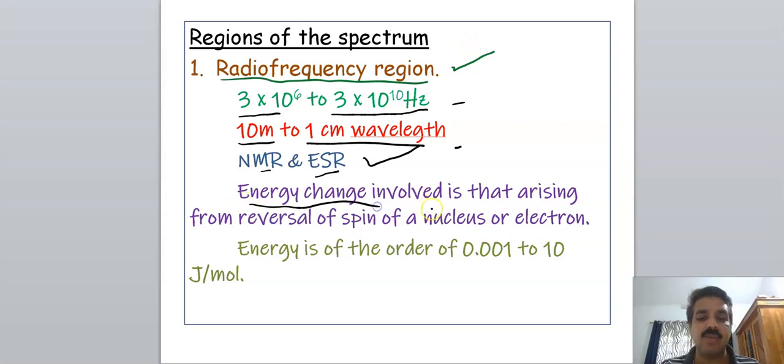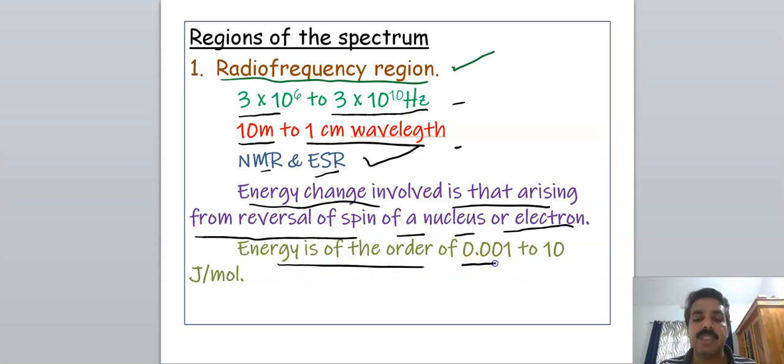The energy change involved in this region is the reversal of spin of nucleus and electron, and it has an energy in the order of 0.001 to 10 joule per mole, a very low energy.